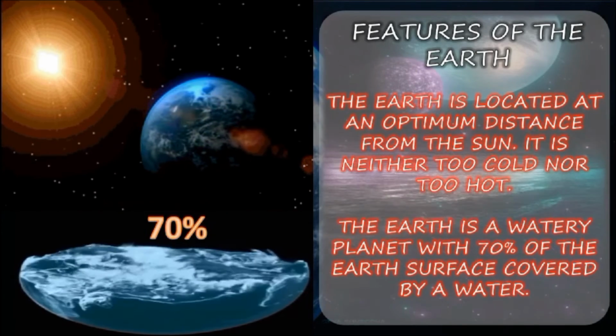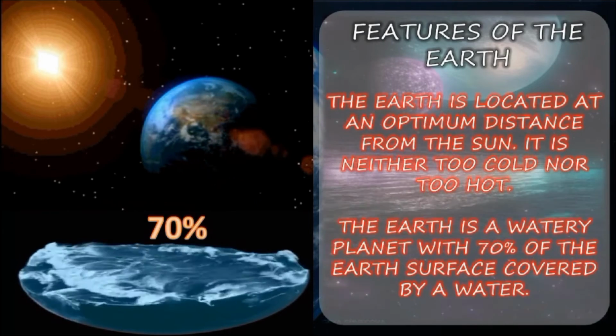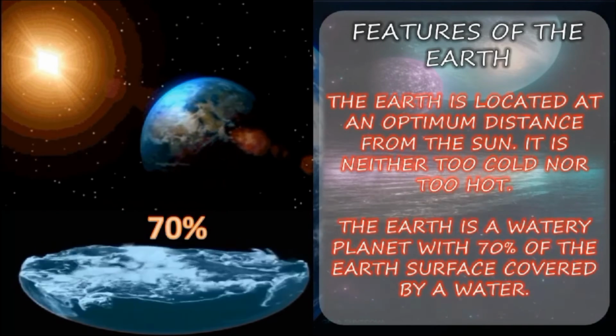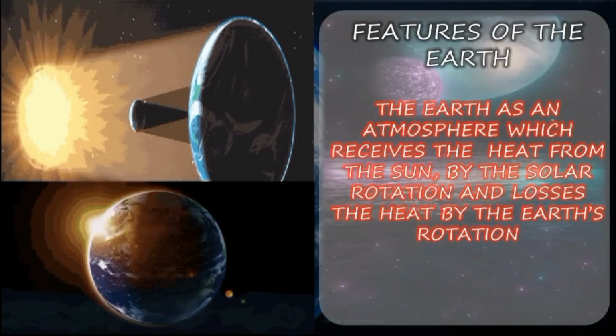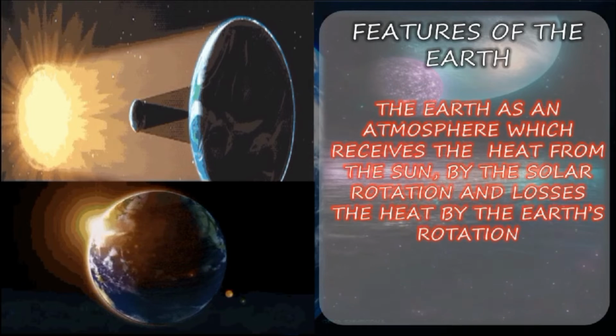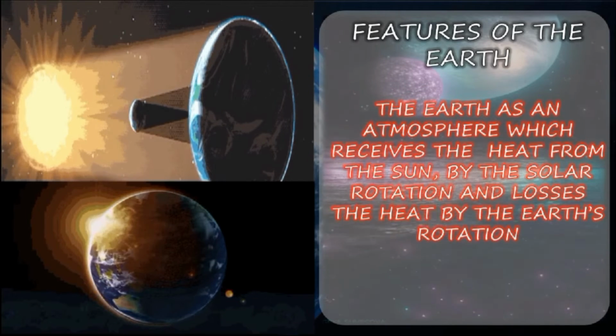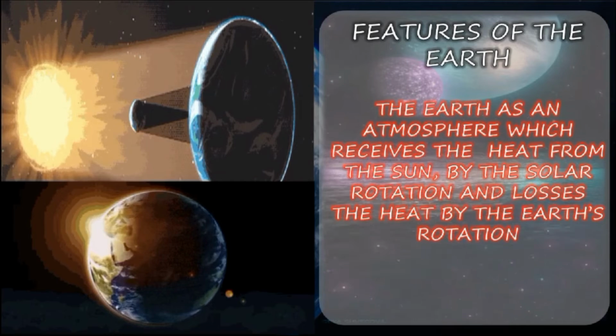It is neither too cold nor too hot. The Earth is a watery planet with 70% of its surface covered by water. At last, the Earth has an atmosphere which receives heat from the sun by solar radiation and loses heat by Earth's radiation.